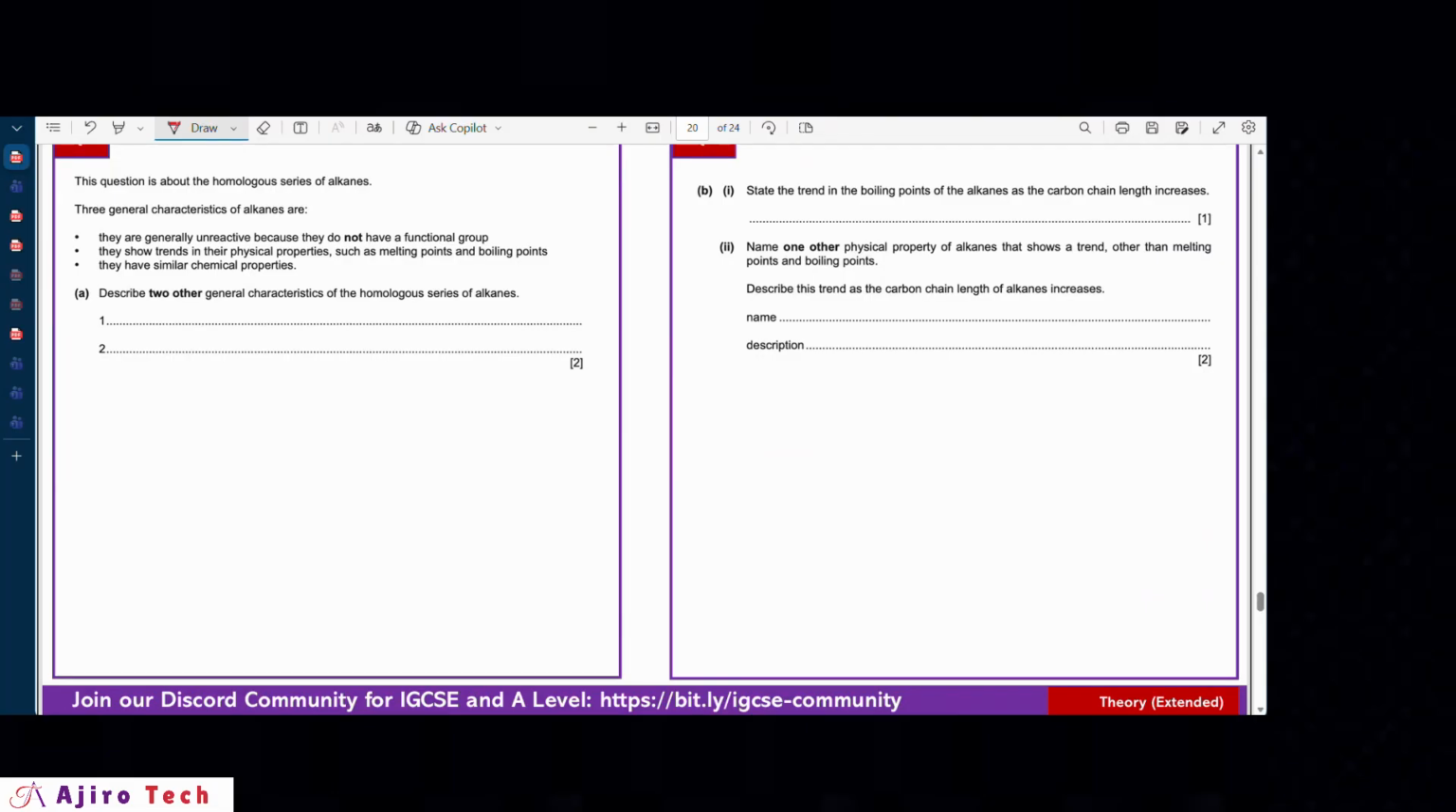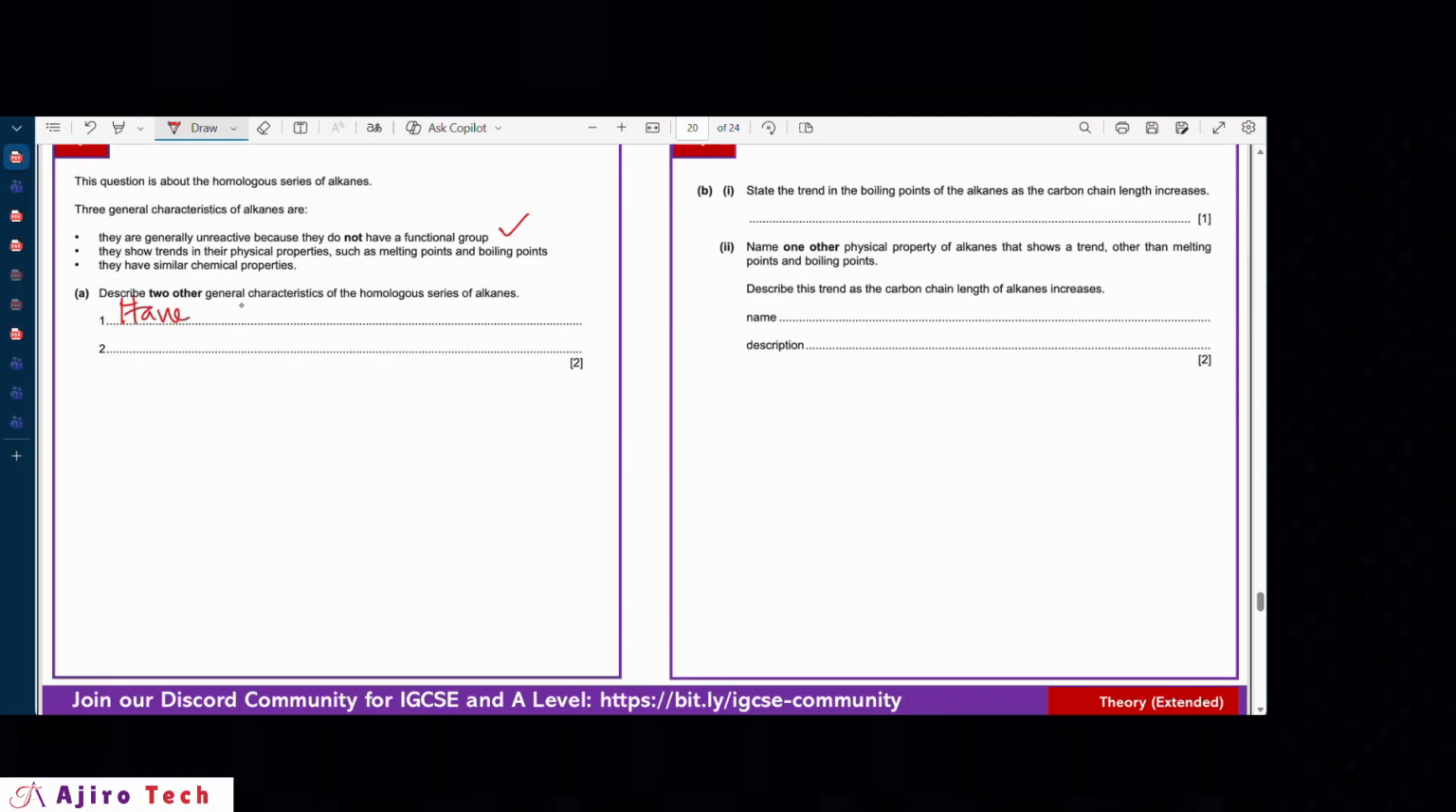We have three general characteristics of alkanes given. It says describe two other general characteristics of the homologous series of alkanes. We were already told that they are unreactive, that they show trends in their physical properties such as melting point and boiling point, and that they have similar chemical properties. So describe two other general characteristics. So you could say they have the